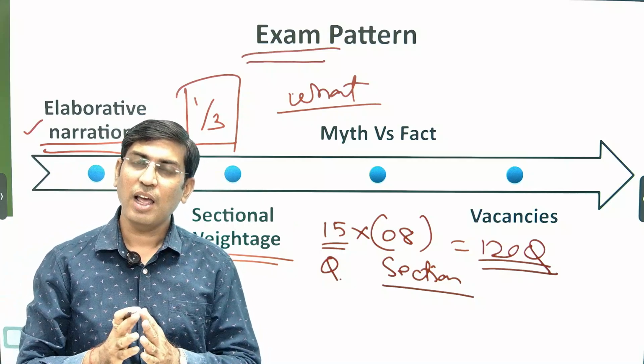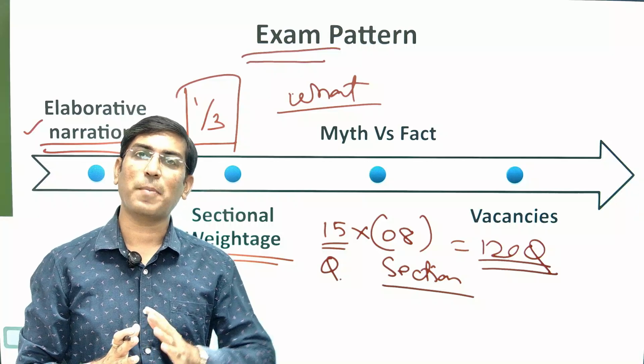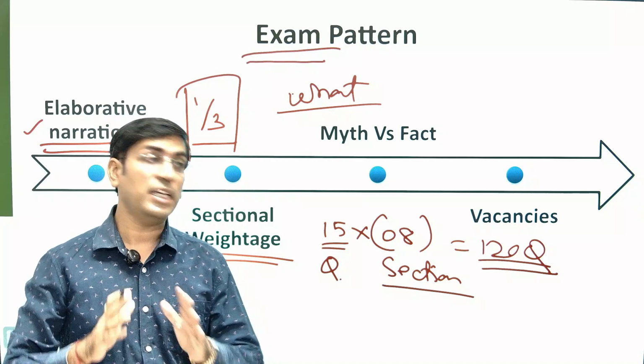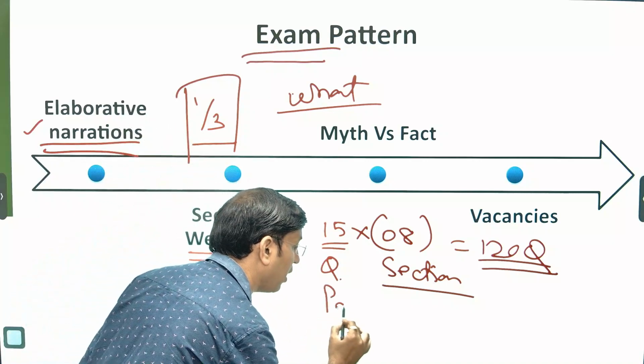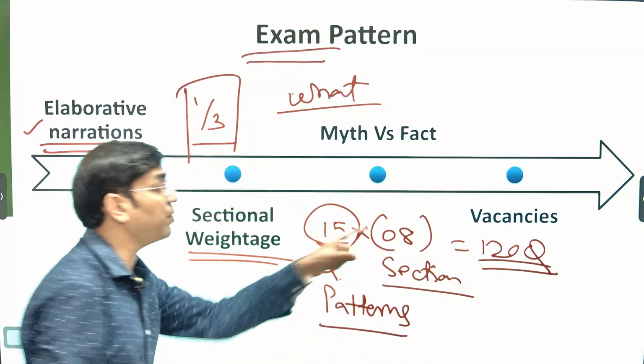For example, if you're talking about the ethics, there are only 12 questions. If you're talking about the material science, probably 16 to 17 questions. So likewise, there are changes in the pattern every year. It is not like 15 questions from each section.